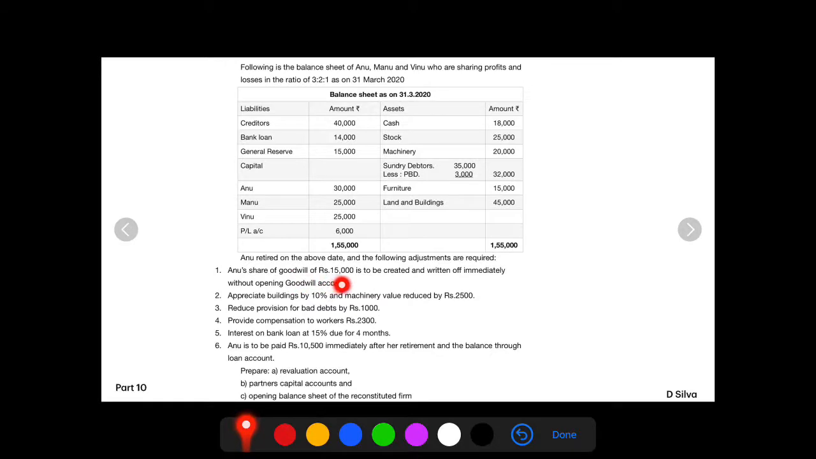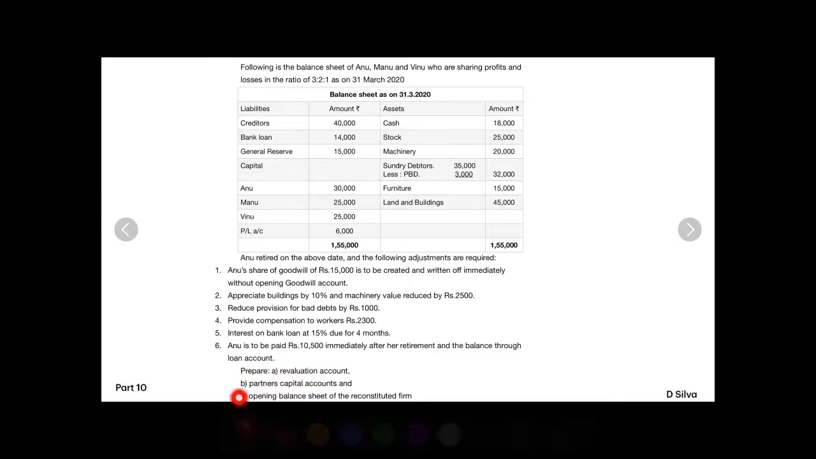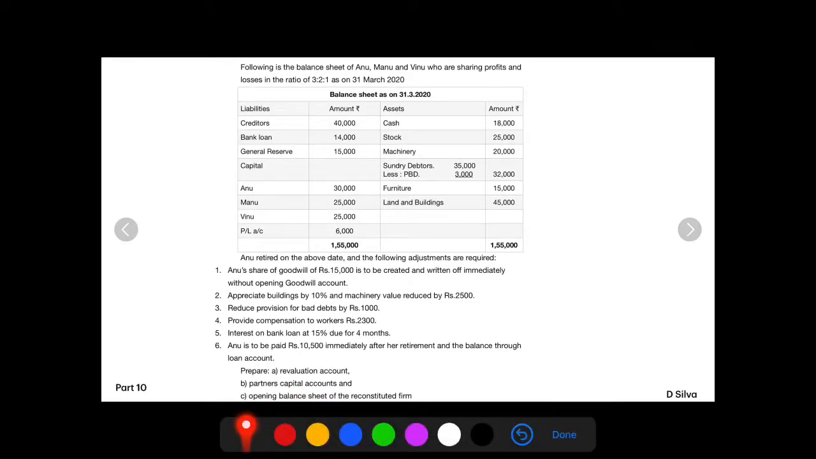Anu's share of goodwill of rupees 15,000 is to be created and written off immediately without opening goodwill account. Appreciate buildings by 10% and machinery value reduced by rupees 2,500. Reduce provision for bad debts by rupees 1,000. Provide compensation to workers rupees 2,300. Interest on bank loan at 15% due for 4 months. Anu is to be paid rupees 10,500 immediately after her retirement and the balance through loan account. Prepare revaluation account, partners capital accounts, opening balance sheet of the reconstituted firm.